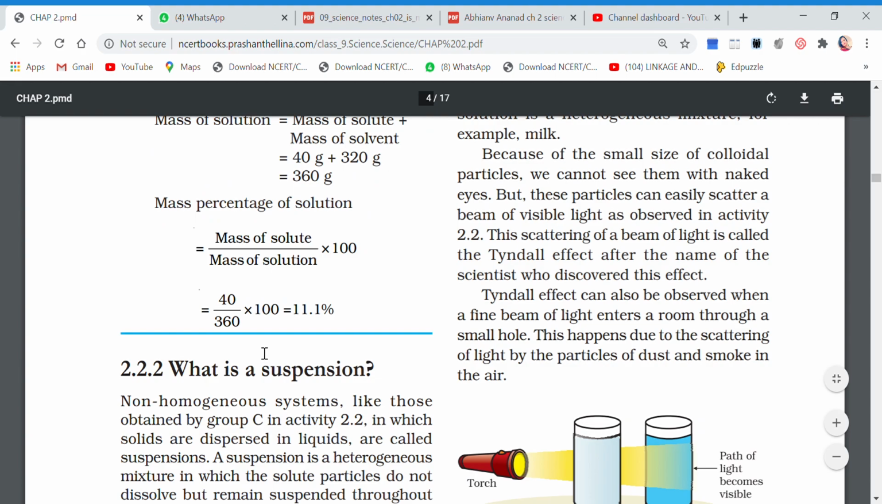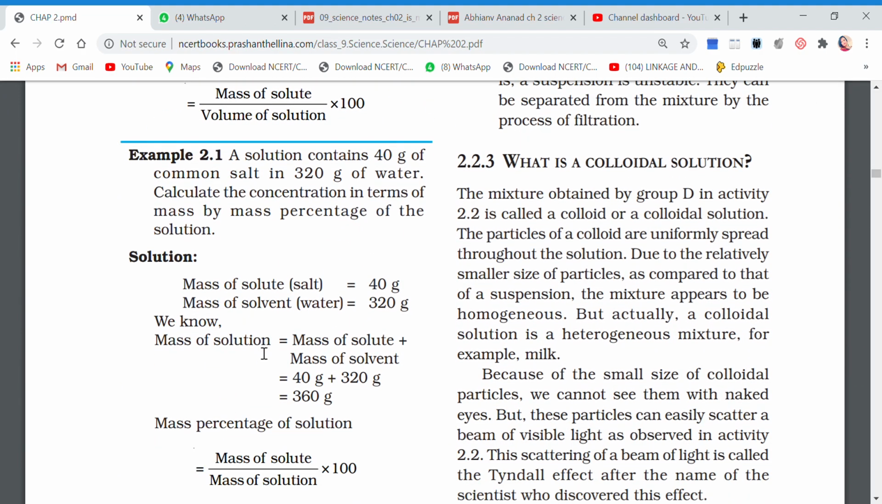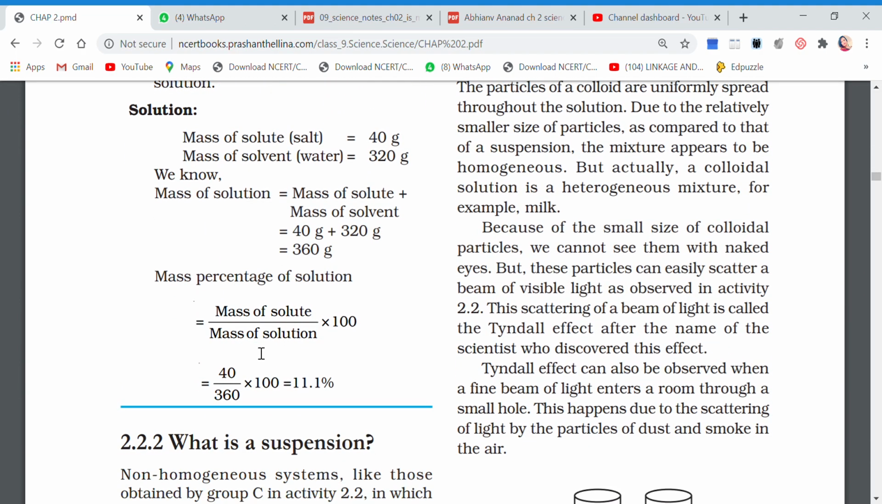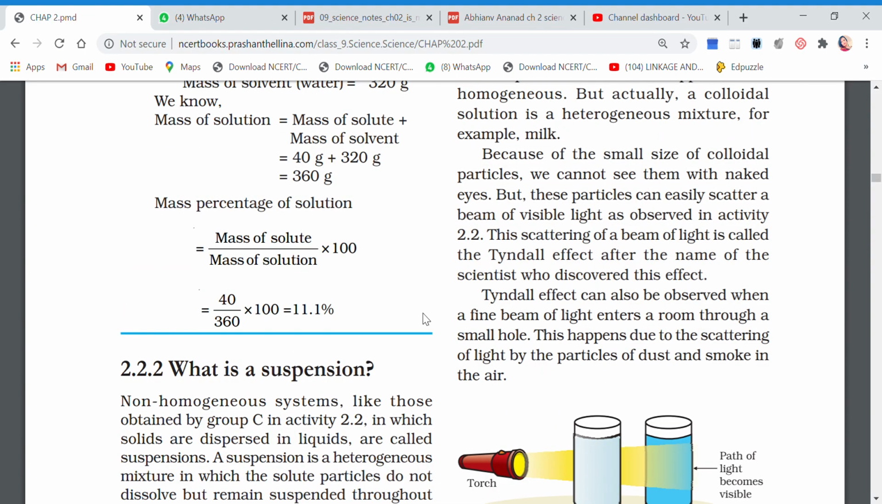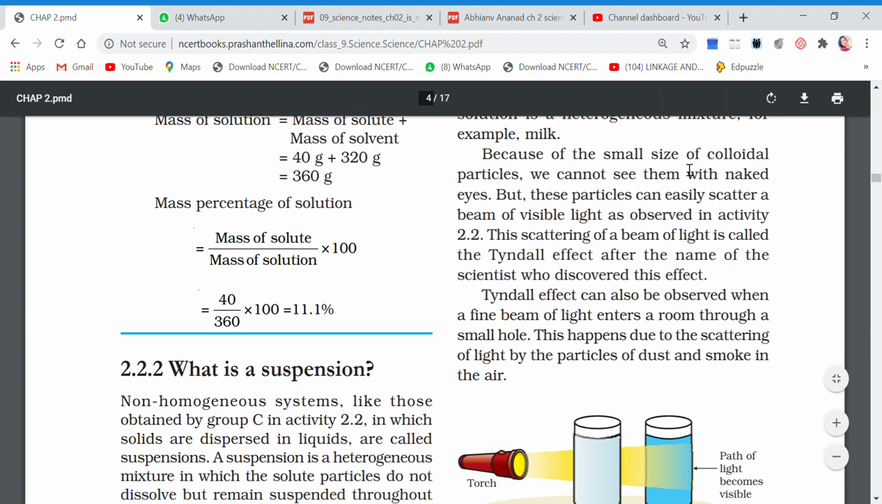Now come back to page number 17, children. There are certain things I want you to write down here also. If you see the last paragraph about Tyndall effect, this paragraph is quite important. Because of the small size of colloidal particles, we cannot see them with naked eyes, but the particles can scatter the beam of light. Now children, mark from here this scattering of beam of light.